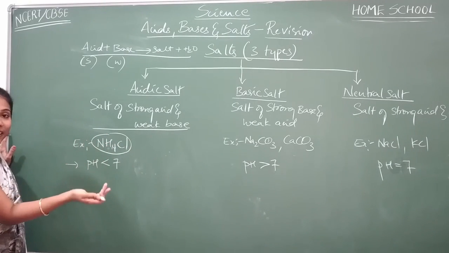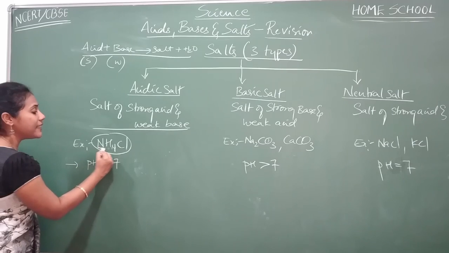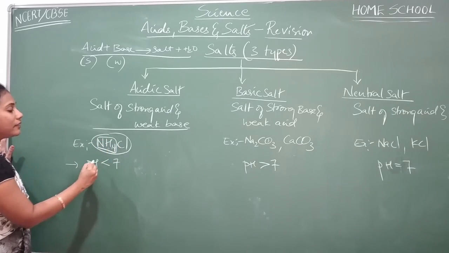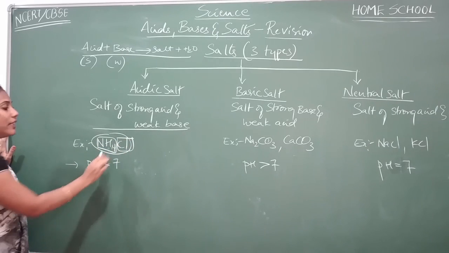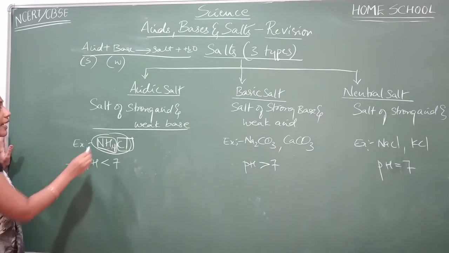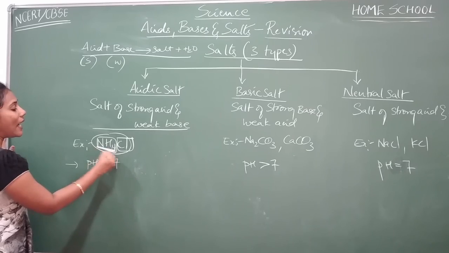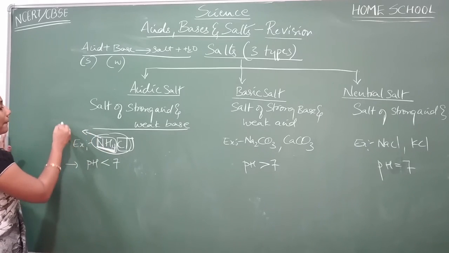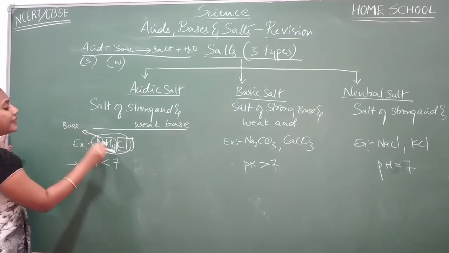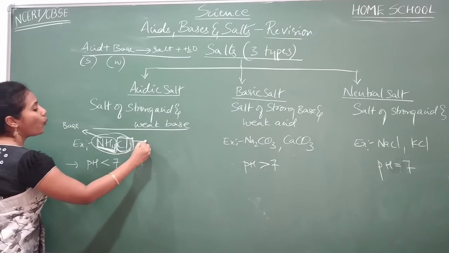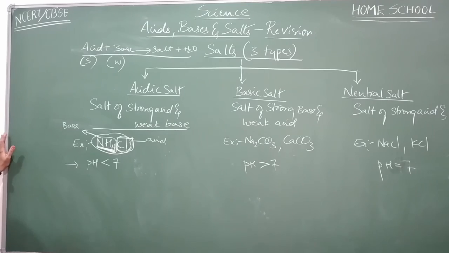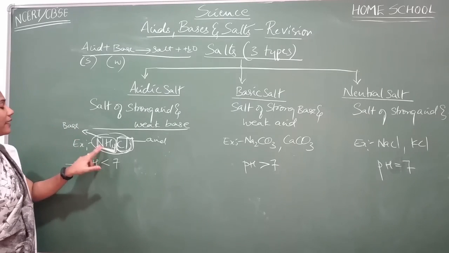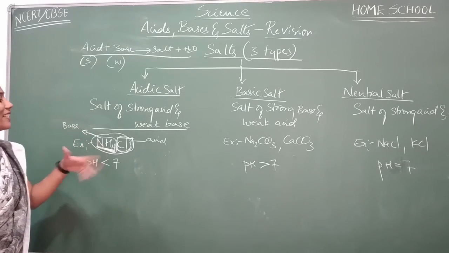And how do you predict that? See, this is one particular part, one ion, and this is another ion. Ammonium is one ion, chloride is another ion. The first written part must have come from the base, and the next part of a salt will come from the acid. Now you have to check which base contains ammonium.